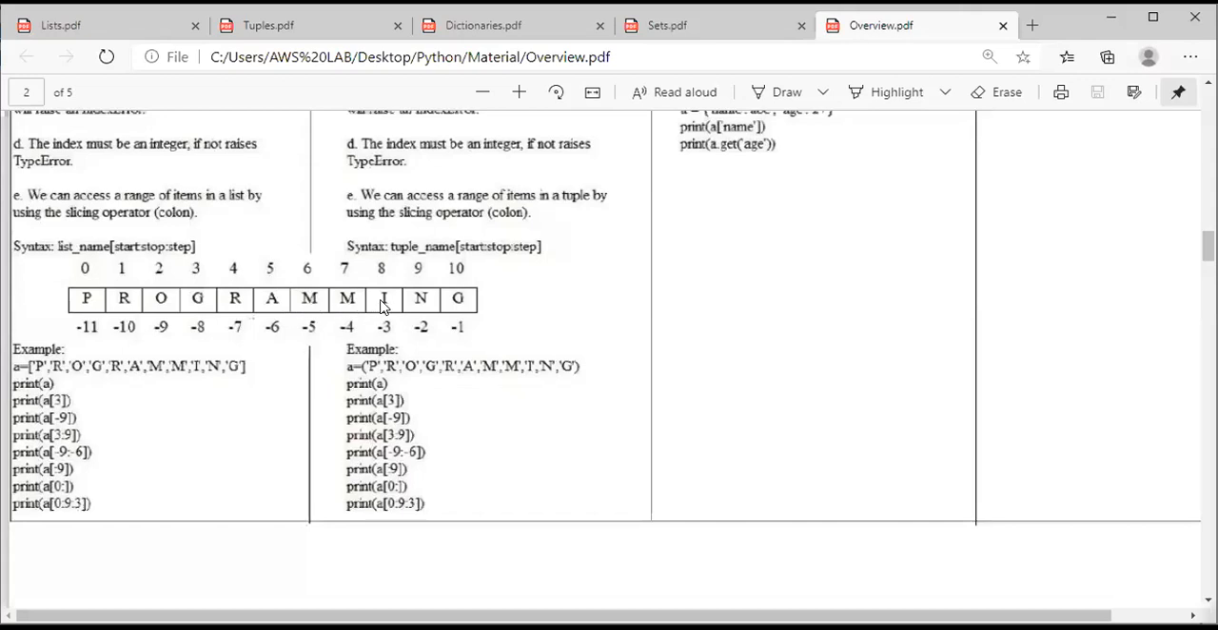Clear everyone? From index 3 up to index 9, the element at index 9 will not be printed. So our output will be